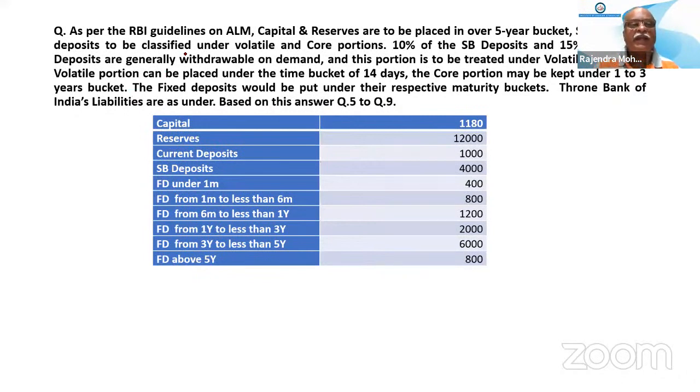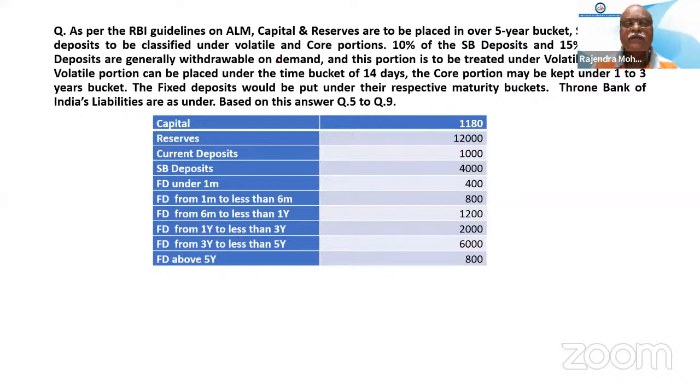As per RBI guidelines on asset liability management, read the question very carefully. Capital and reserves are to be placed in the over 5-year bucket.